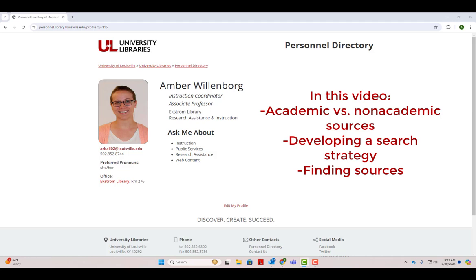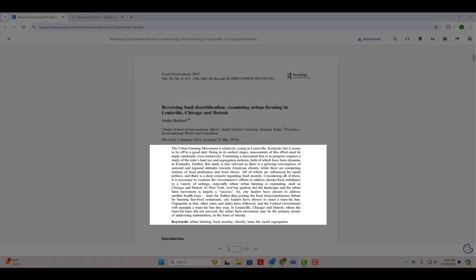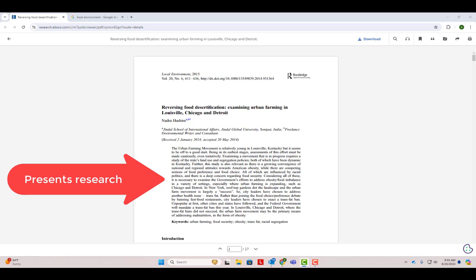Let's start by talking about academic sources, also called peer-reviewed or scholarly sources. Let's take a look at this article, Reversing Food Desertification, Examining Urban Farming in Louisville, Chicago, and Detroit. This is a scholarly source, but how do we know this? First of all, we can read the abstract to see that this study is about the urban farming movement in 3 cities. In other words, this article is a study that presents the author's research. Academic articles are generally research articles that add new knowledge to an ongoing scholarly conversation, in this case, a larger conversation about reversing food deserts with urban farming.